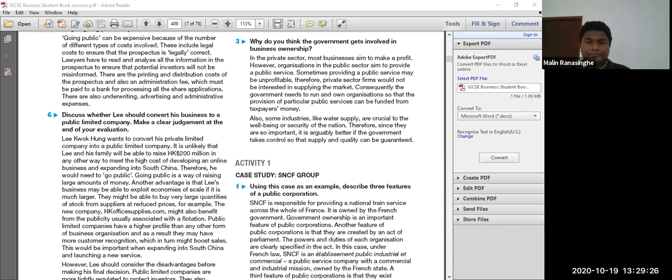Okay, here we go. The features of public corporations: state owned. It is owned by the government. The government owns the public corporation. This means that the government appoints the people to run the organizations. You can see here, these are the people, right?